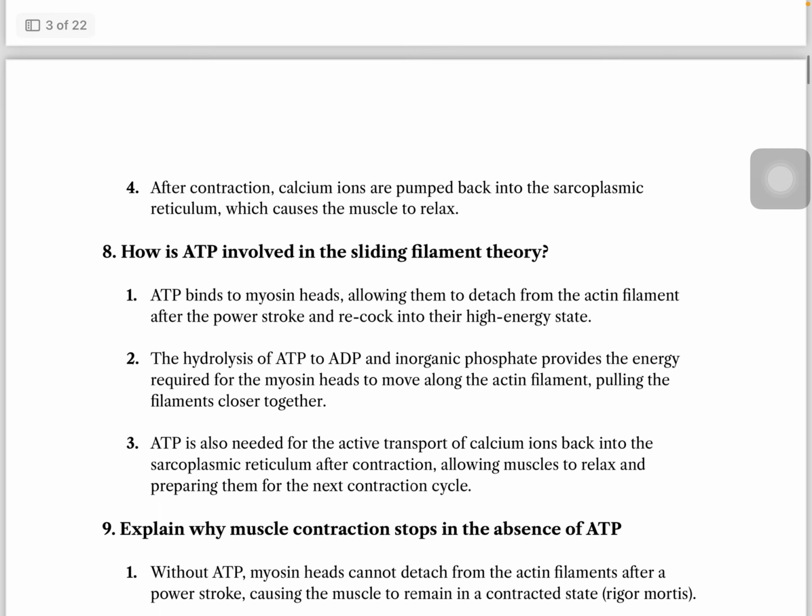Number eight. How is ATP involved in the sliding filament theory? ATP binds to myosin heads.